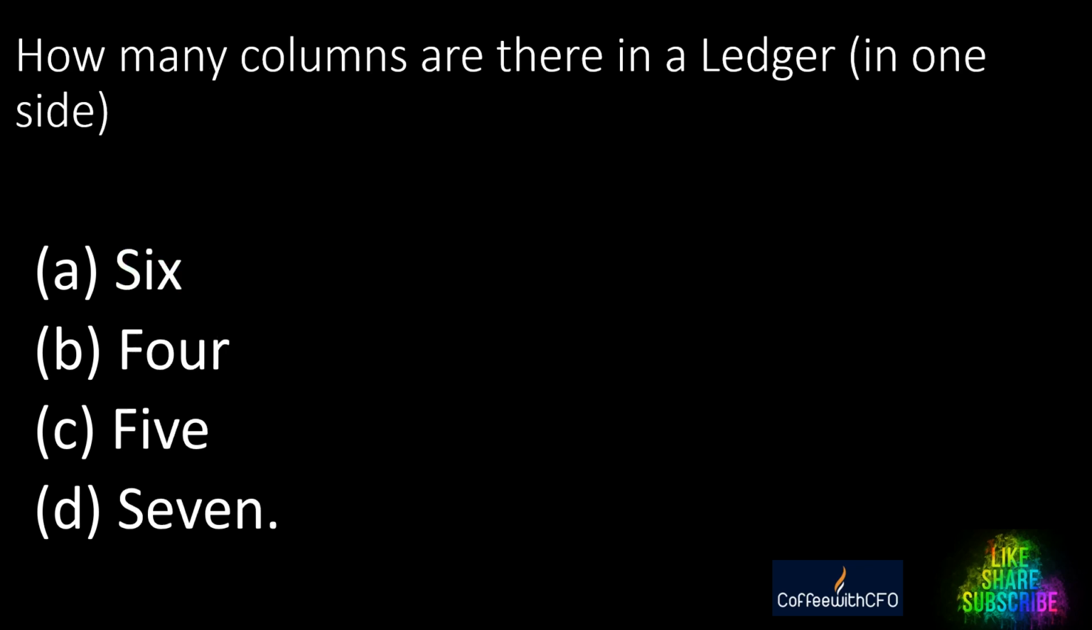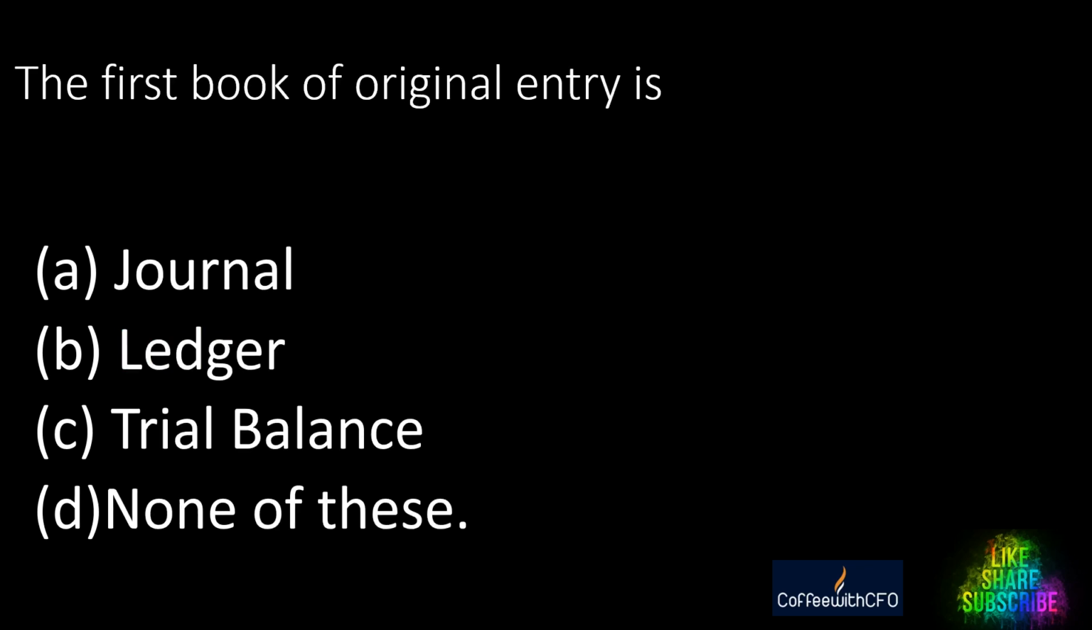Right? Next question. How many columns are there in the ledger in one side? A. 6, B. 4, C. 5, D. 7. Answer is 4. Do you agree? Please remember.